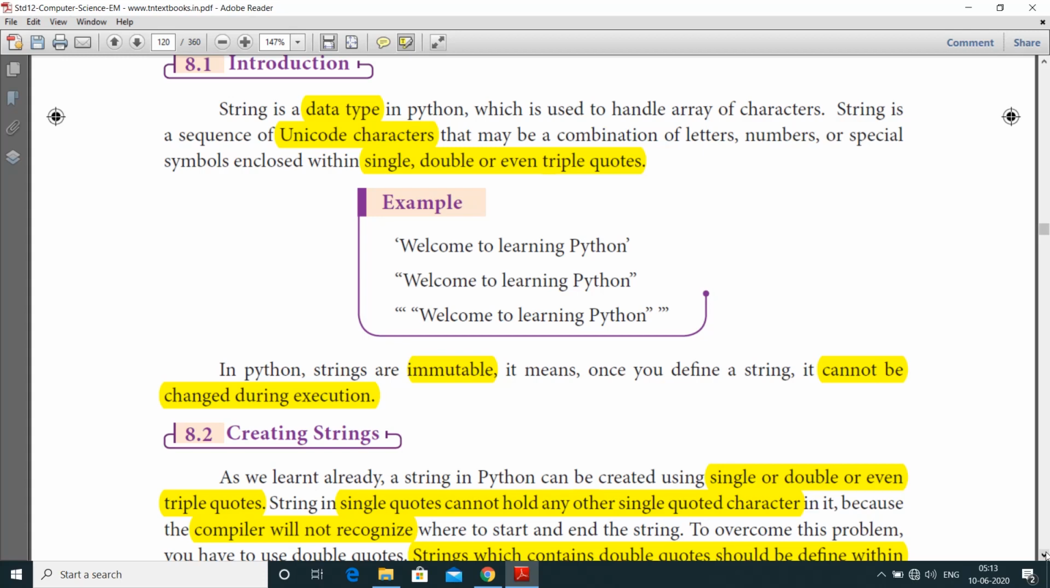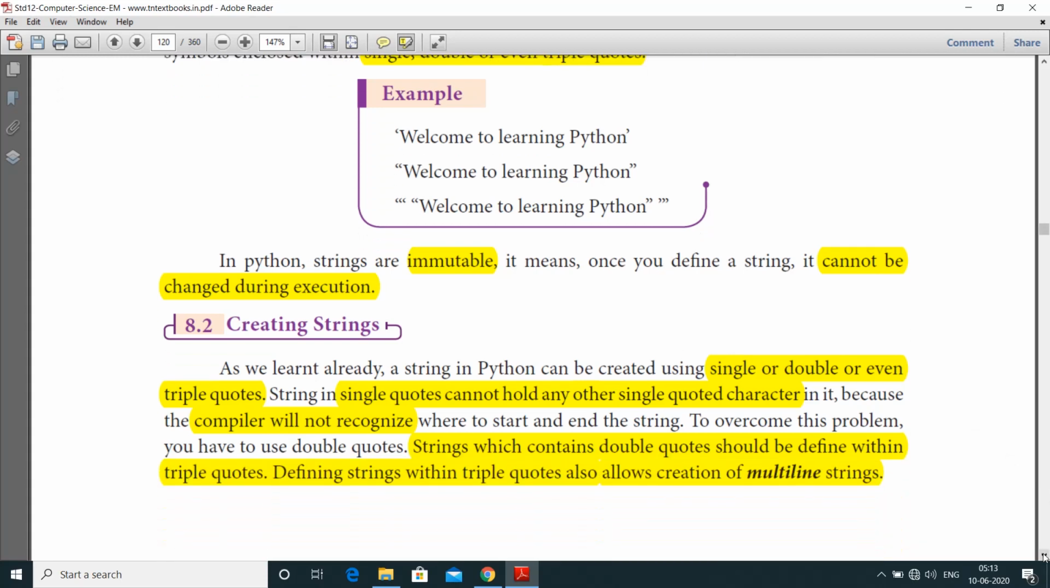Let us see the example. First one, welcome to learning Python. Here it's enclosed by single quotes, here enclosed by double quotes, here enclosed by triple quotes. In Python, strings are immutable. Here immutable means once you define the string, it cannot be changed during execution.